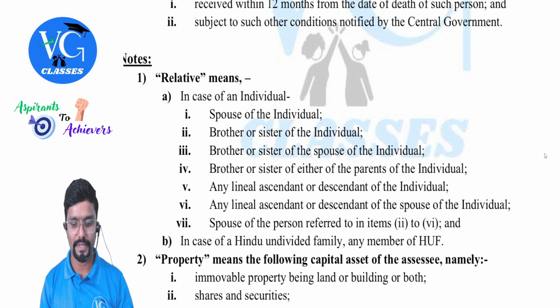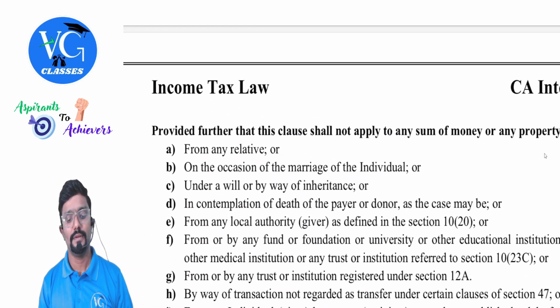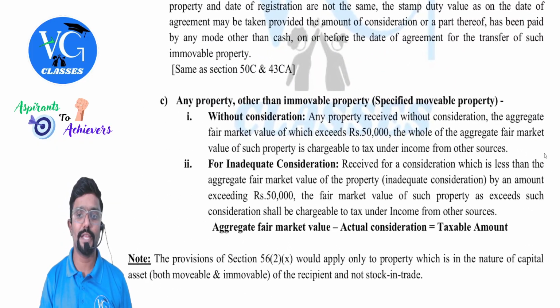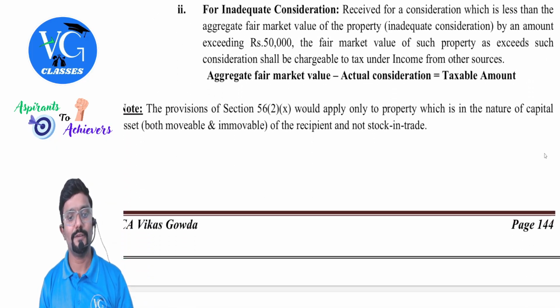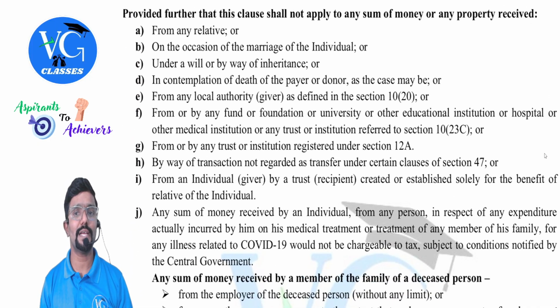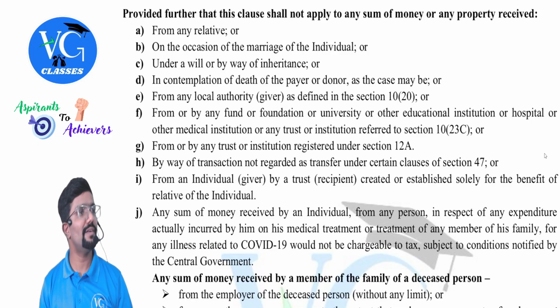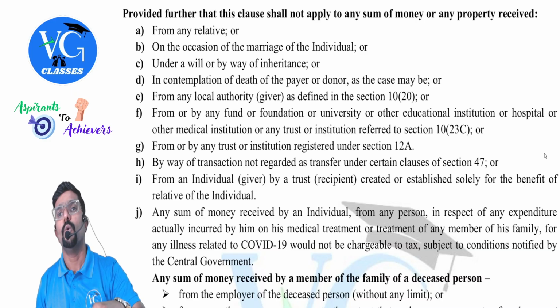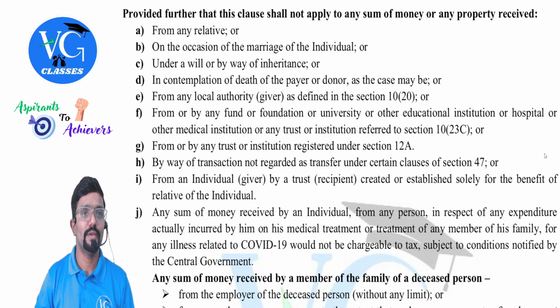Okay, fine. Coming back. The following are the exceptions, guys. So we saw what are the gifts which are taxable, but in the following cases it is not taxable. Not taxable means even if the value is more than 50,000, still not taxable. Which are those cases, sir?